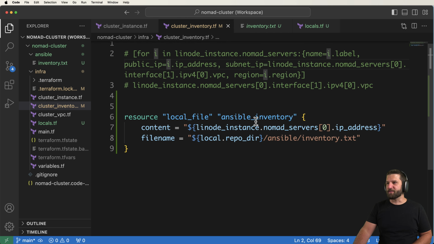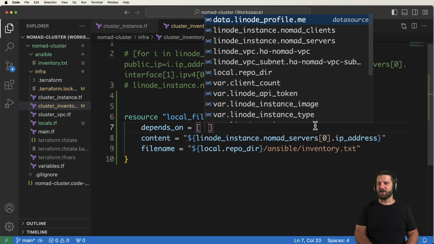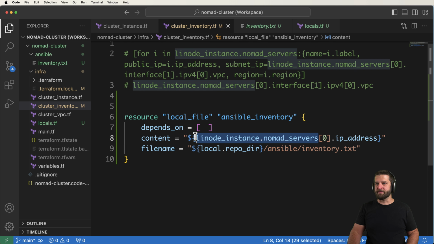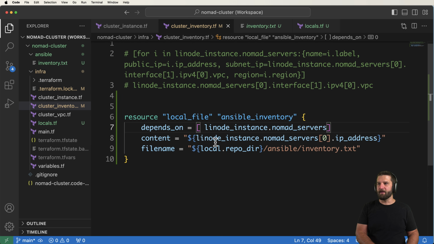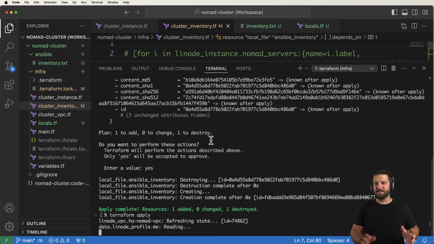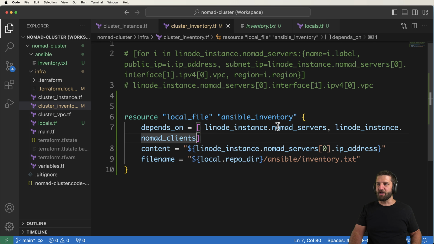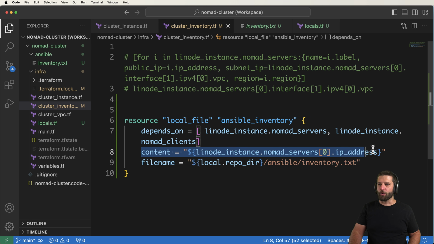But the other thing is, within this inventory, we can also do something called depends on, and we can say what this inventory file is going to depend on, which is going to be the servers and also the Nomad clients. So both things. So basically, finish provisioning all of that stuff before you start managing this file here. And then, of course, now all we need to do is change the actual content that's going there and actually the extension for the file that is going to be output, so it's actually prepared for Ansible.